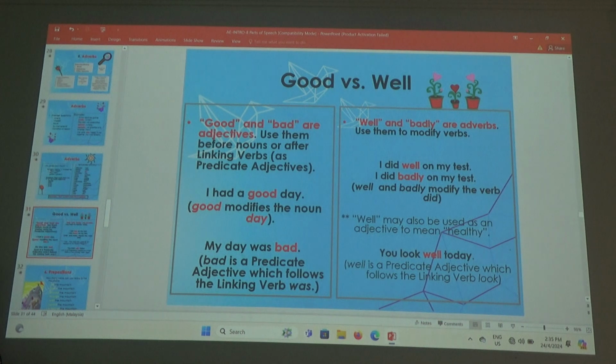Usually you put it here. I hardly work. I hardly work. Is that okay now? Okay? Okay, that's good. You know, sometimes because English is our second language or foreign language, we can make mistakes like that. Yeah? So you must be careful.